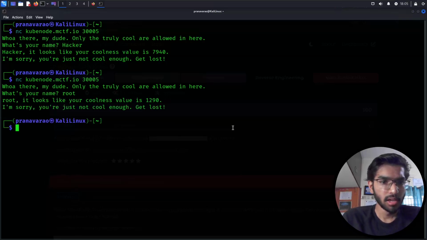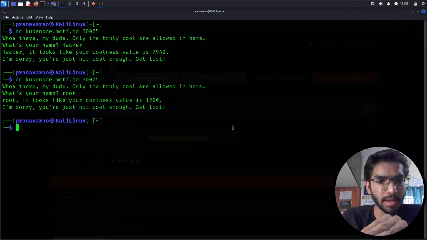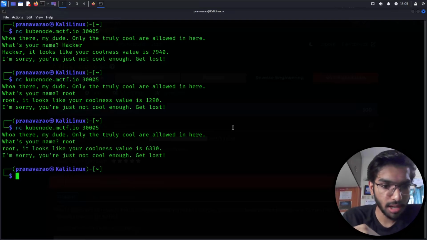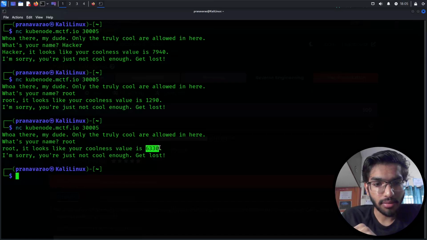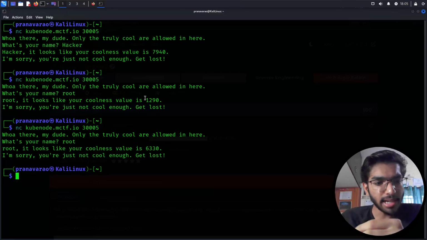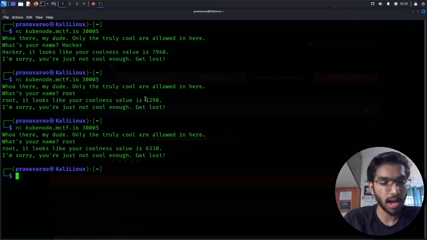So I see that every time I enter a name into this input, I'm getting a random value that is being generated. Is it in any way related to what I'm entering? For example, if I write root again, I get a different output each time I enter a name into this field. So we need to enter the right username, I guess, to get the flag and solve this challenge.